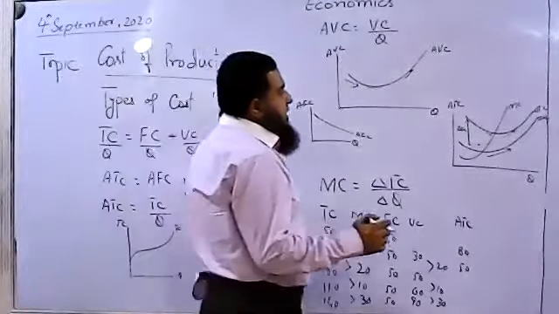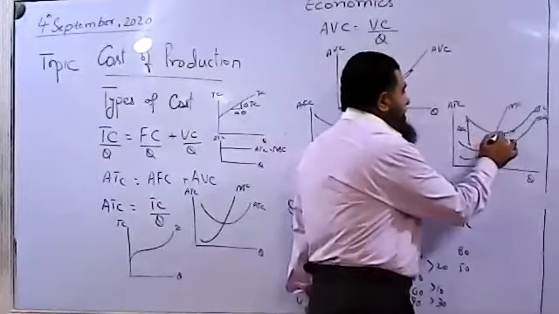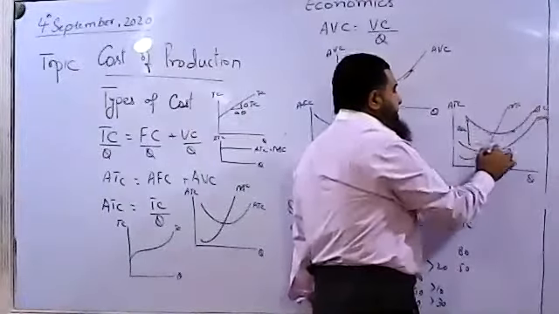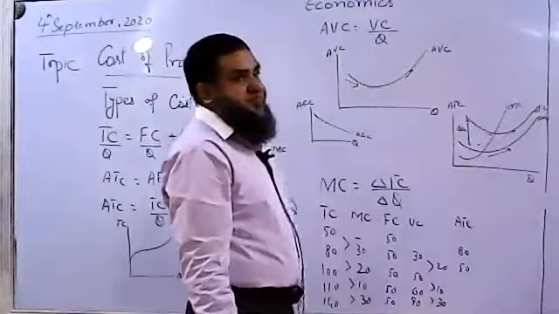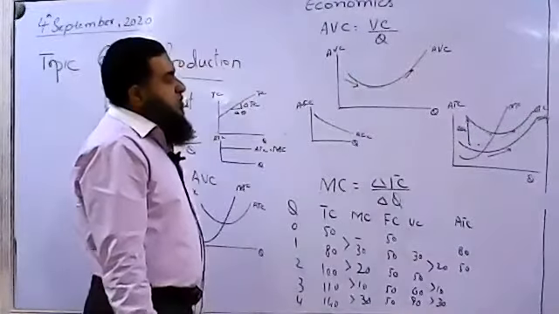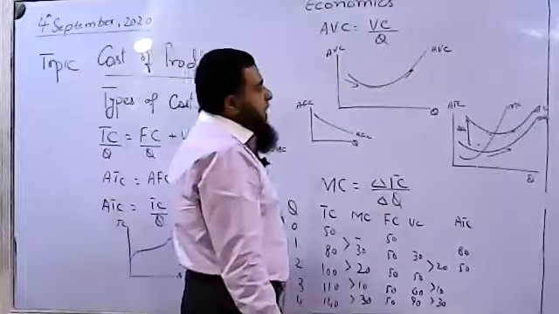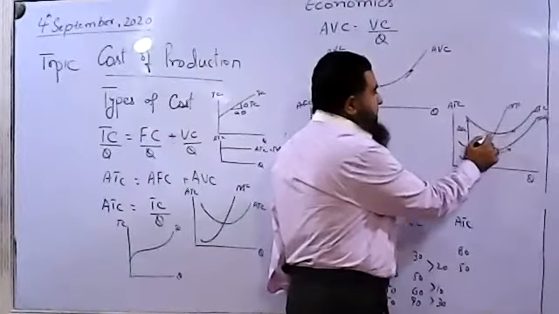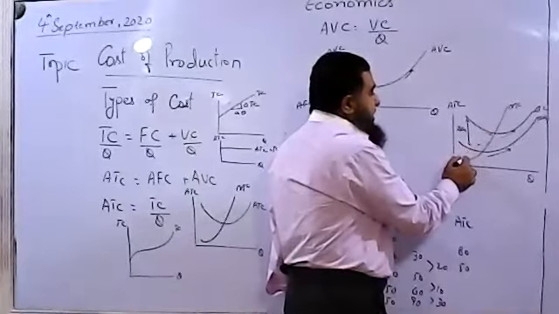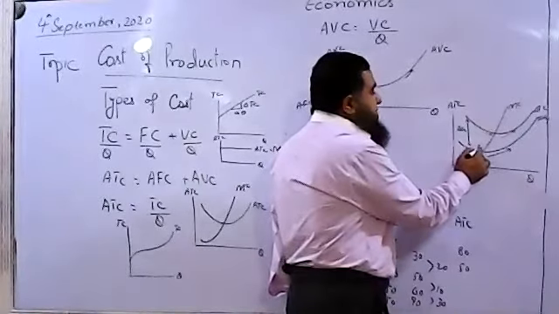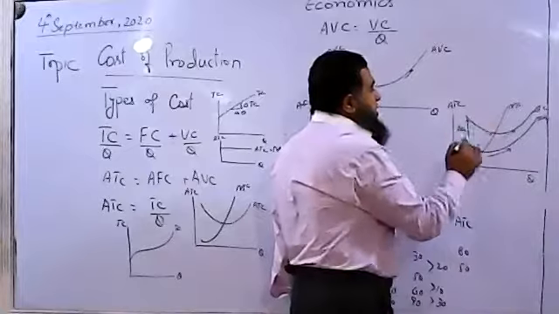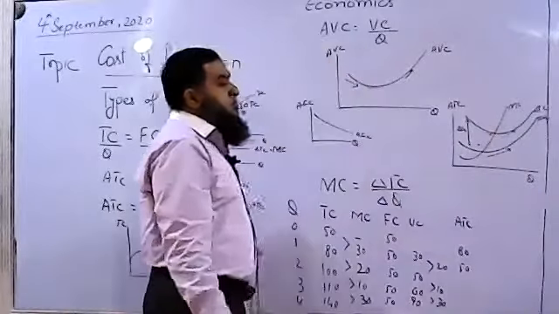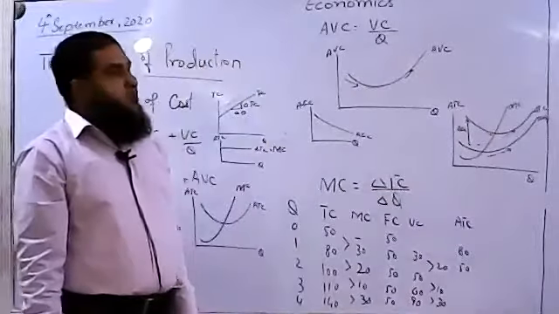Then we see over here average total cost started to rise after the average variable cost. So this is what we found, why average total cost starts to fall, and marginal cost is intersecting both average variable cost and average total cost at their minimum points.